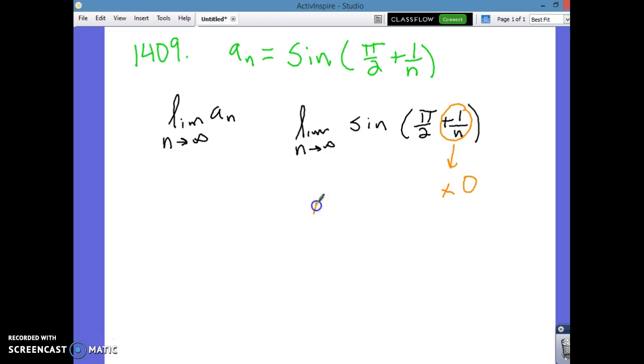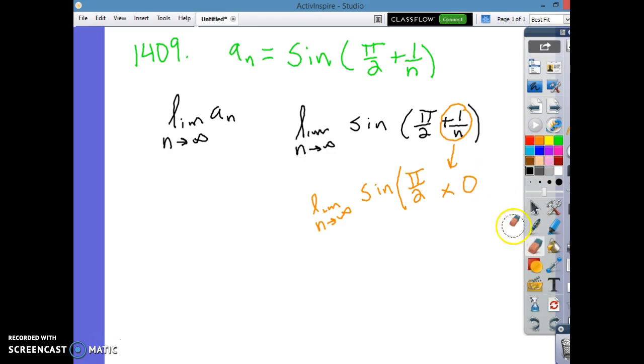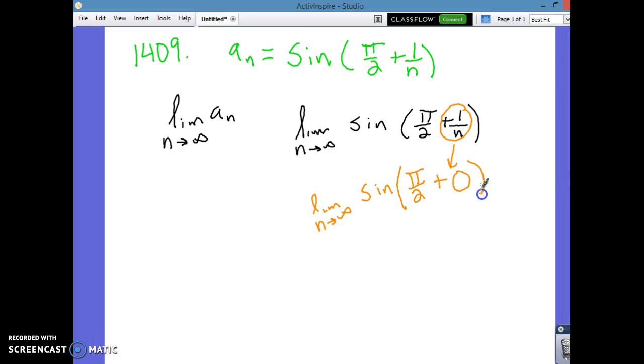So we have the limit as n approaches infinity of sine of the quantity pi over 2 plus 0, which would be sine pi over 2, which, as we discussed earlier, equals 1. So yes, it converges to 1.